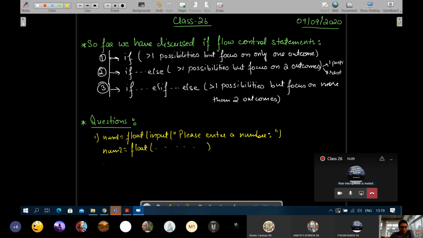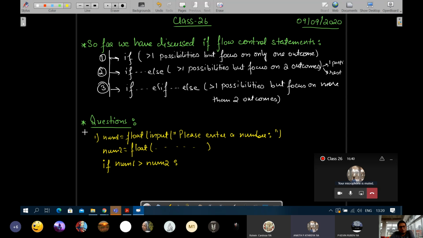So we are going to use if. We'll write if num1 is greater than num2. But see, we said that we are not going to focus on the smaller outcome.